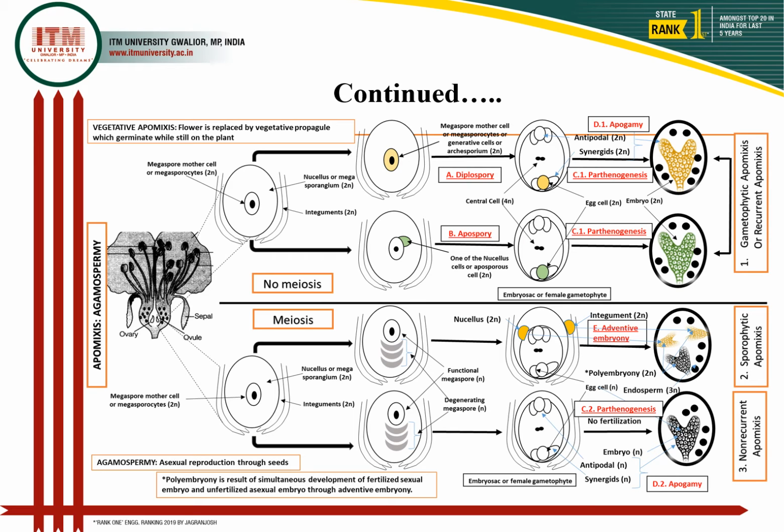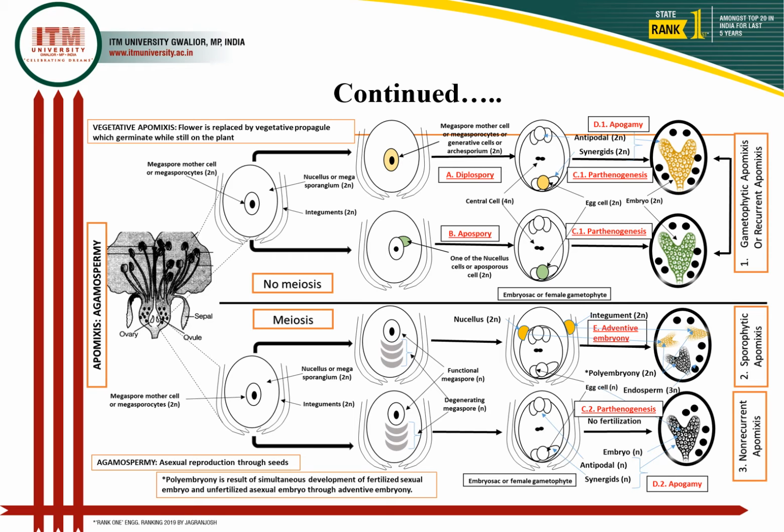This image is a complete explanation of the phenomena of apomixis, especially agamospermy. Agamospermy is asexual reproduction that occurs through seeds, while vegetative apomixis is the replacement of flowers by vegetative propagules, which can germinate and develop into planting material.